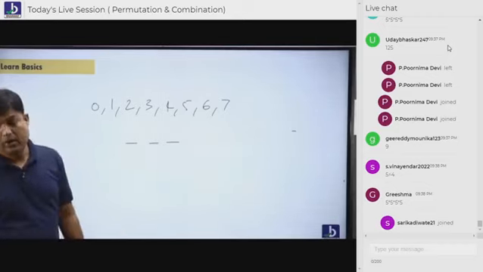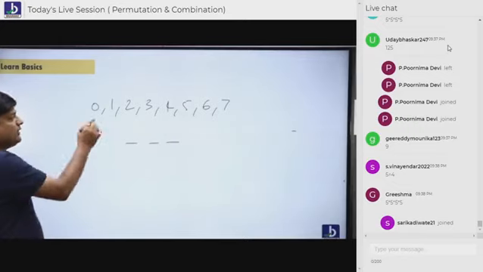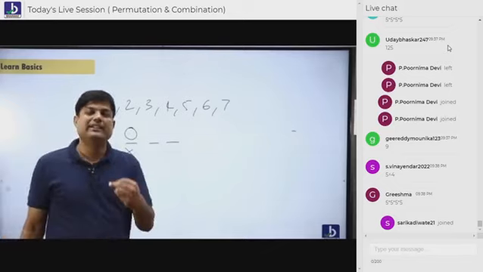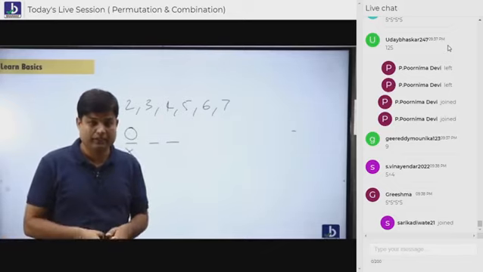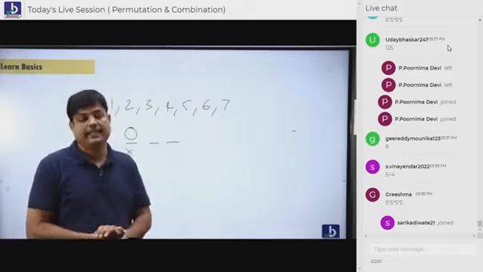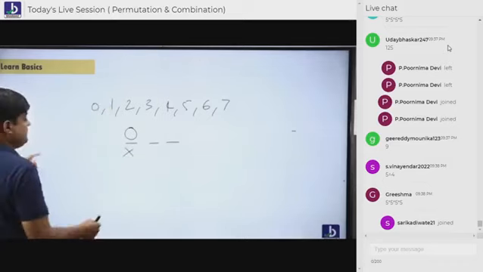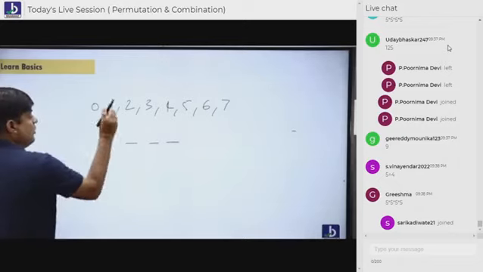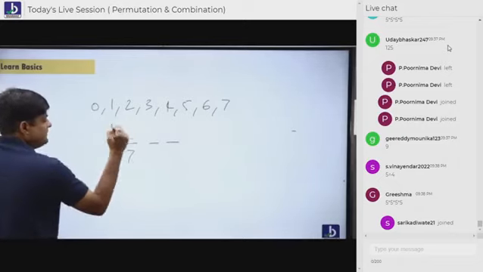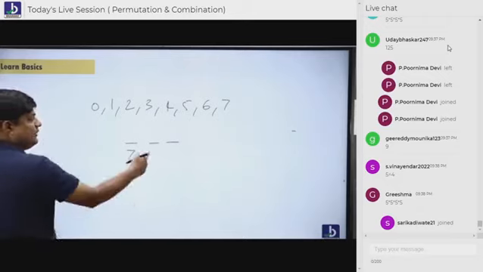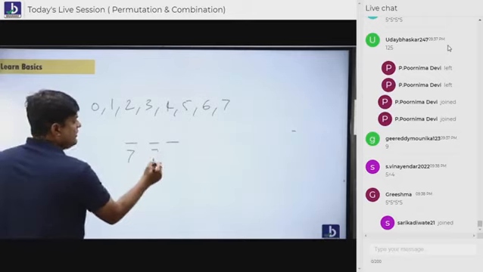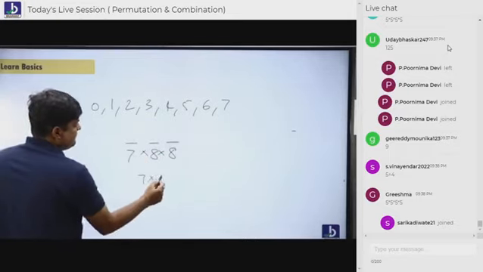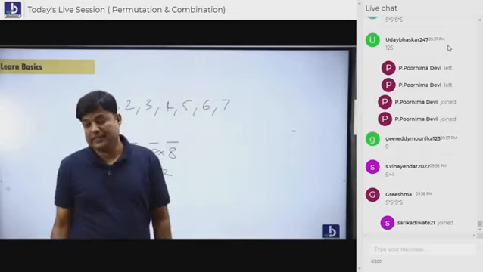No. Listen, students, when 0 comes, think that 0 doesn't have a value here. If they ask you how many 3-digit numbers, be careful. Whenever 0 comes in this kind of question, 0 cannot be sitting there. If 0 can't sit here, who can sit here? 1, 2, 3, 4, 5, 6, 7. That's good. But do you think 0 has a value in the other places? Yes, 0 has a value there, so all the 8 people. So the answer is 7 into 8 square. Are you understanding, everybody?